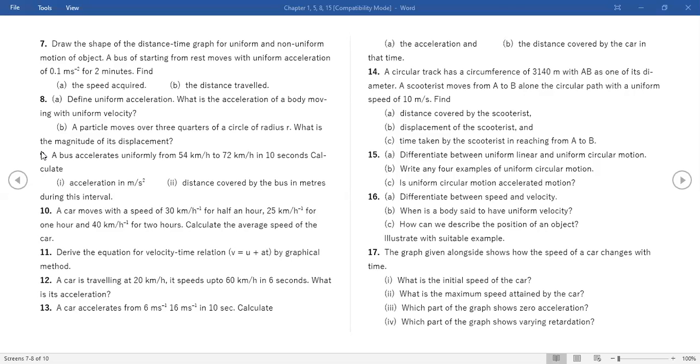Ma'am, is the answer 250 displacement? No. Displacement is 1000. Ma'am, 15th B, can one example be moving in a merry-go-round? Yes. Ma'am, 17th one, there's no graph given.